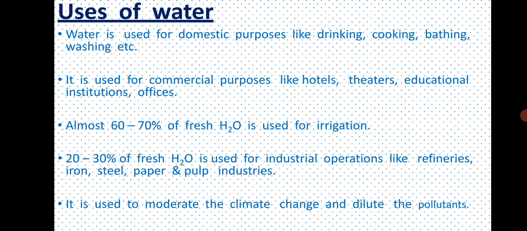Uses of water. Water is used for domestic purposes like drinking, cooking, bathing, washing, etc. It is used for commercial purposes like hotels, theatres, educational institutions, offices. Almost 60 to 70% of fresh water is used for irrigation. 20 to 30% of fresh water is used for industrial operations like refineries, iron, steel, paper and pulp industries. It is used to moderate the climate change and dilute the pollutants.